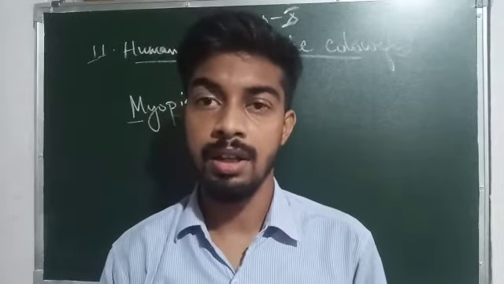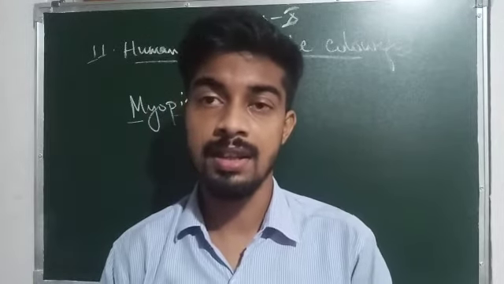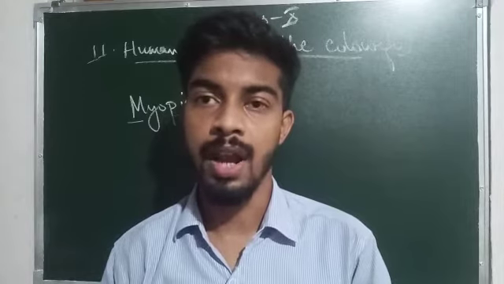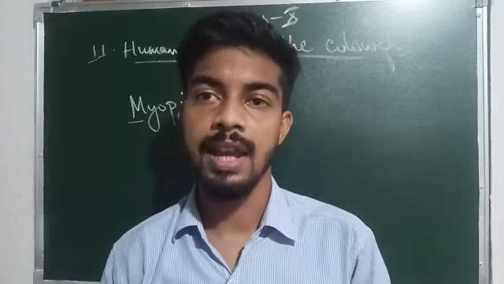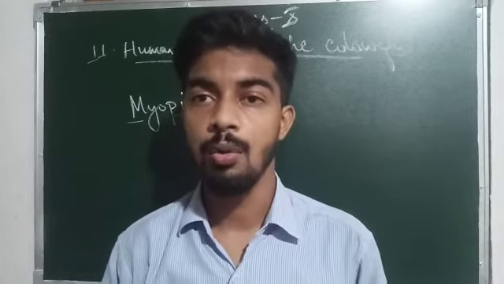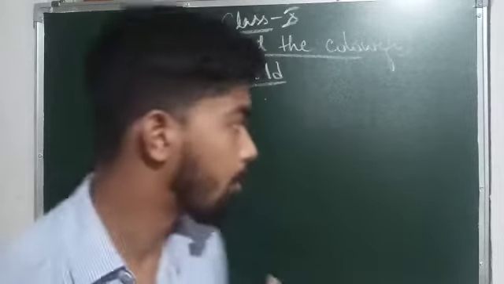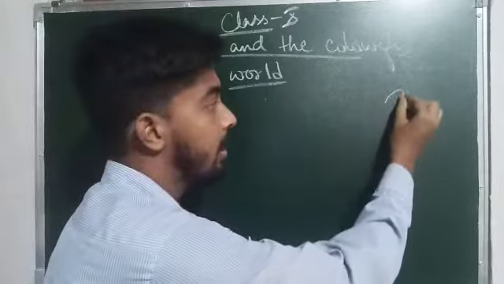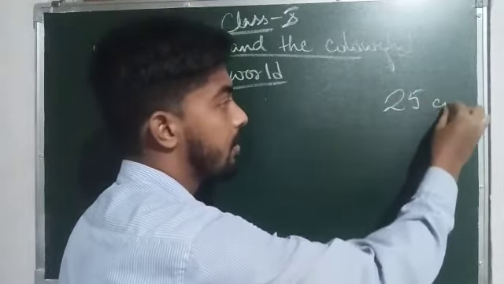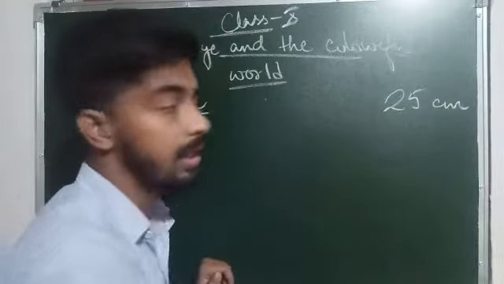Near point is the nearest distance for a human eye up to which the eye can see the object clearly without putting much effort or stress in the eye. For a normal human eye, the near point is 25 centimeter and the far point is infinity.